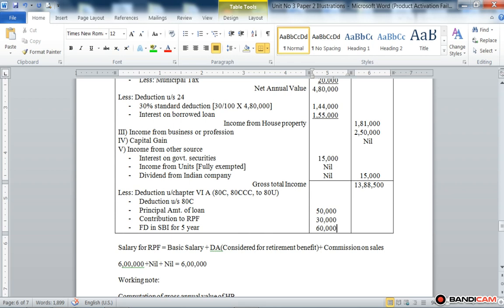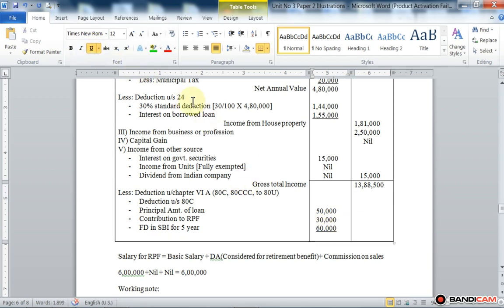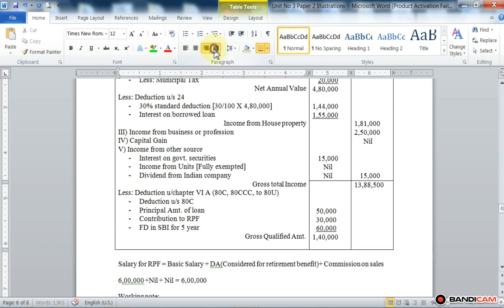Now make the total of 80C. That total is called gross qualified amount, amounting to rupees 1,40,000. Then we add the other deductions.